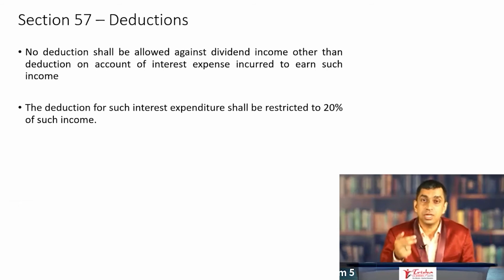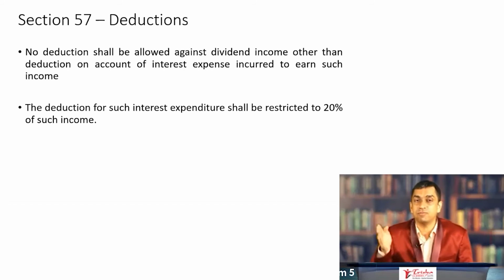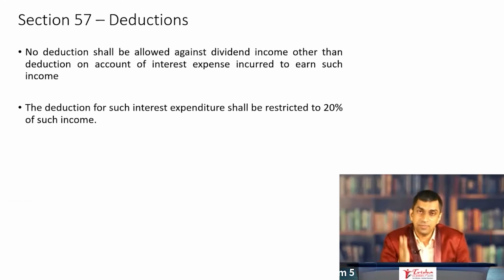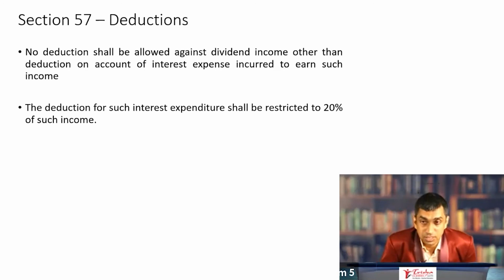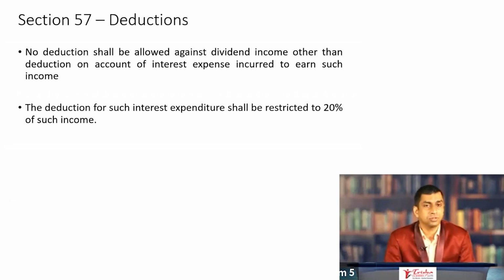What's more, there is one more limit that is mentioned there. The deduction for such interest expenditure is restricted to 20% of the income, which means invariably at least 80% of the dividend is fully subject to tax. This is an important amendment, and whenever they give these percentages 20%, 10%, one always fears that an objective question is on the cards. An objective question is likely to be asked. Okay, so number one, dividends are now chargeable to tax, whether it is domestic company or non-domestic company, foreign company, or whatever it is, dividends are chargeable to tax.